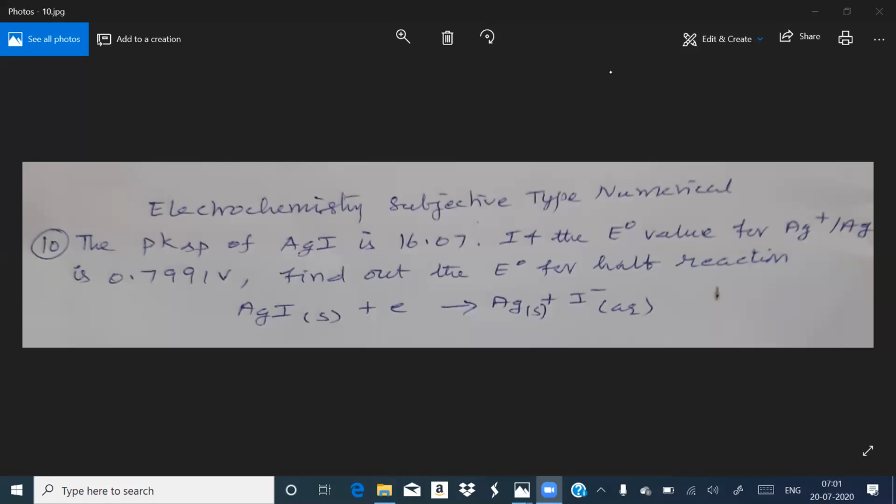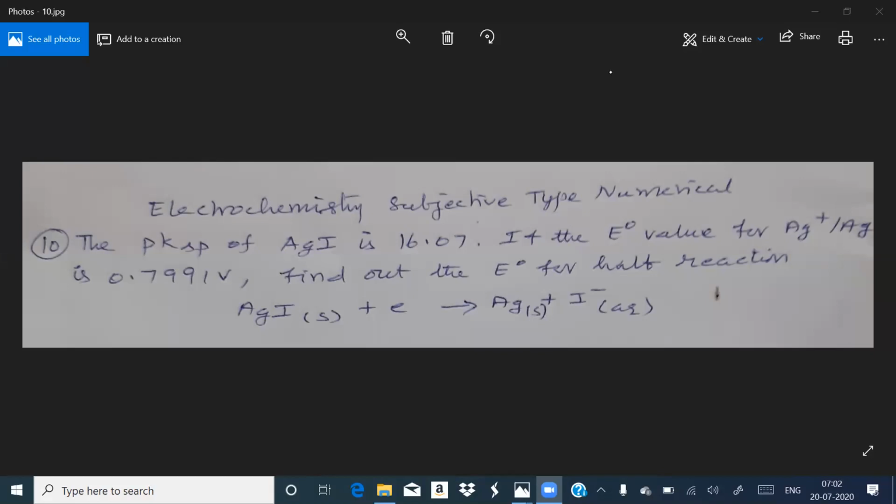The given reaction is AgI solid plus electron gives Ag plus I minus. Now here see, electron is there in the left side, therefore it is a reduction reaction. For this reduction reaction, we have to find E0. For which another E0 is given. What is the other E0? Ag plus bar Ag E0 is given.